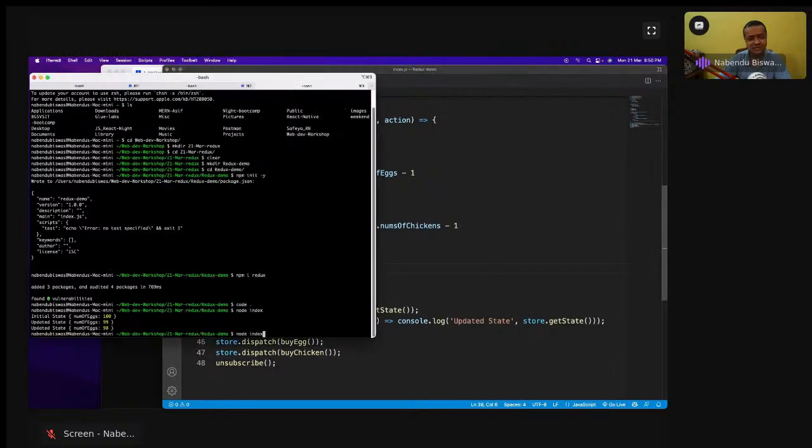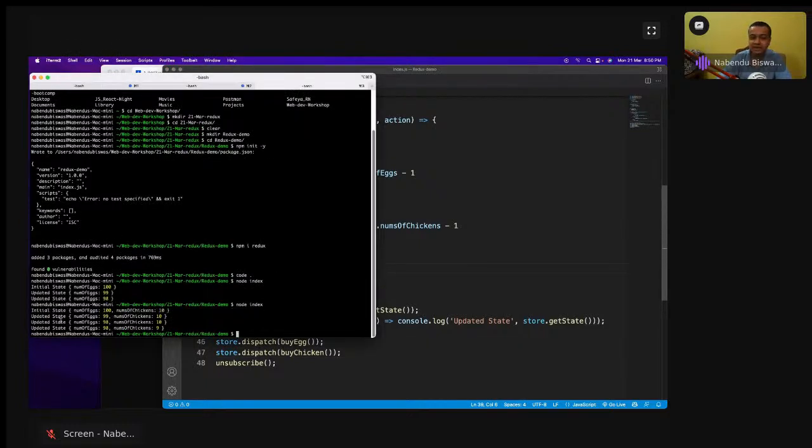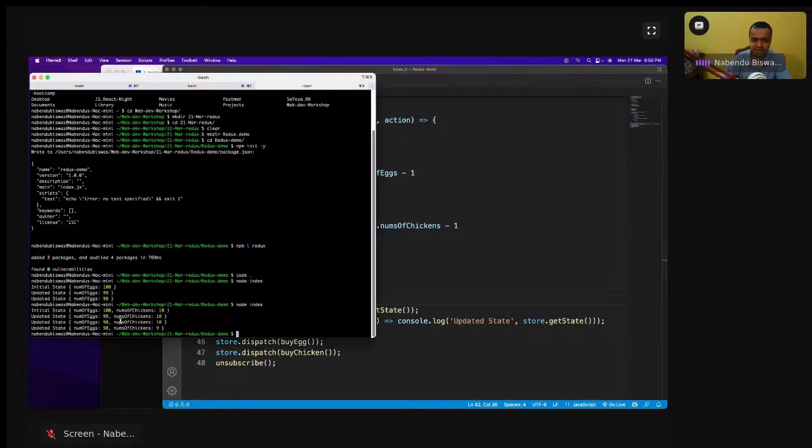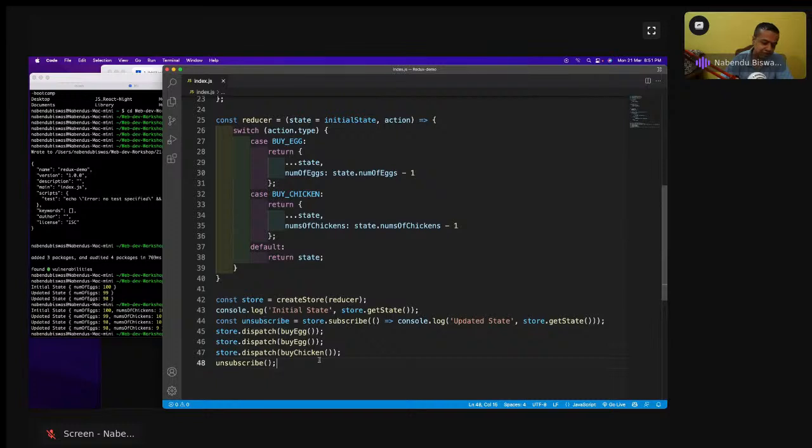See, now the same thing will happen that I told earlier. But it has two states. A state is an object, the initial state is an object. So first the buy egg is gone. Then the first thing is that state, it will get 110. And then the first thing going is buy egg, so it will become 99 and 10. Then again a buy egg is going, so it will become 90 and 10. And then the last, this buy chicken will go, and again the same thing will happen.